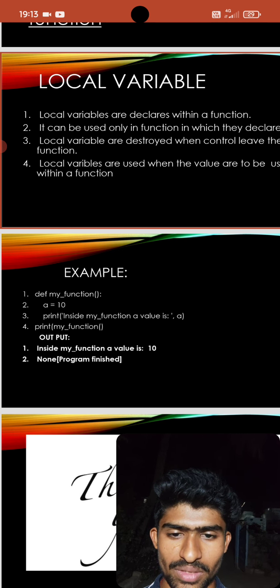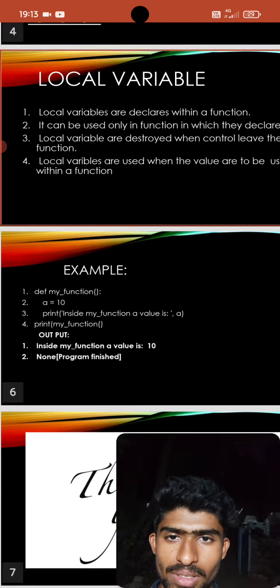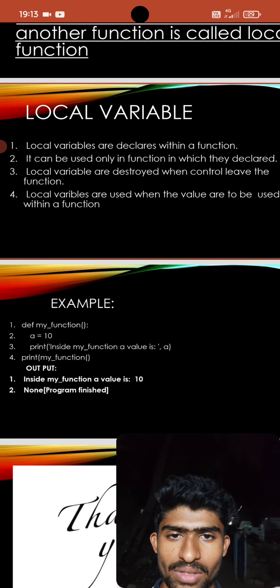Program finished. This is the process of applying a local variable.